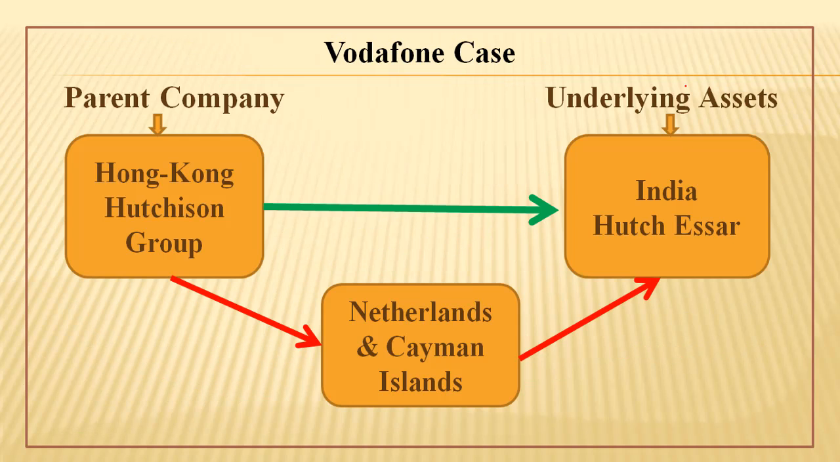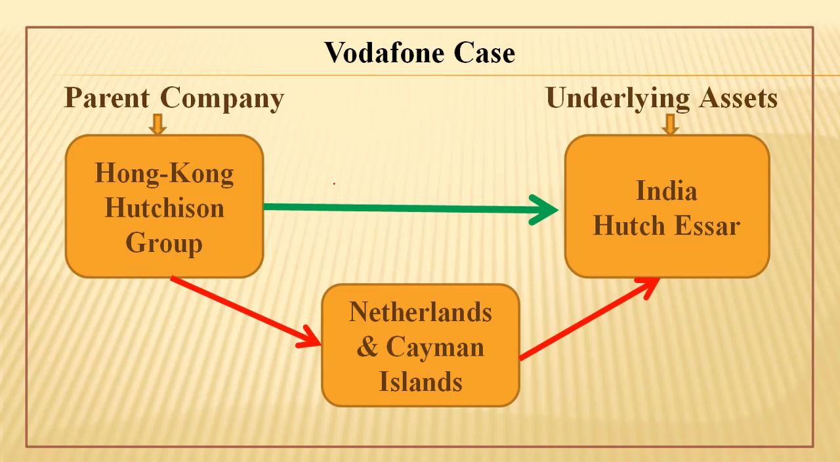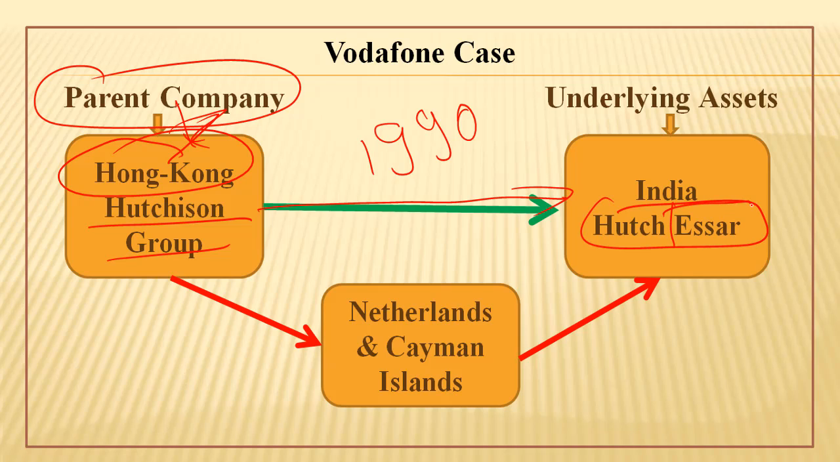Let's move forward. Vodafone case. This is a very popular case, and from this case only the debate regarding GAAR rules started in India. What happened in this case? See, Hutchison Group was basically registered in Hong Kong, which is a part of China. So this Hong Kong Hutchison Group was the parent company. They invested in the telecom sector in India in the 1990s in partnership with the SR company. SR was an Indian company, so it became the Hutch SR partnership.